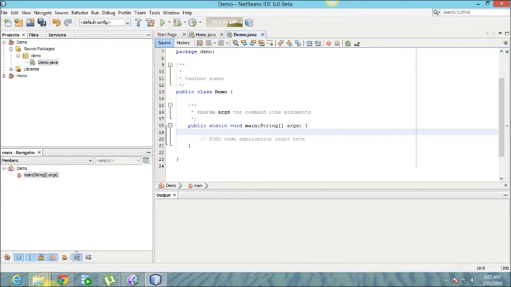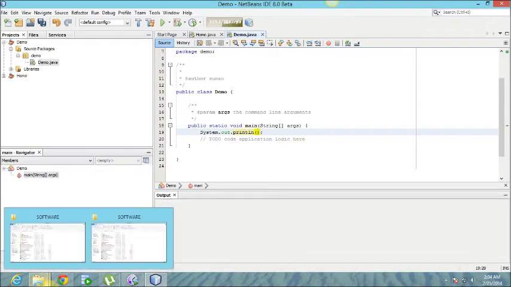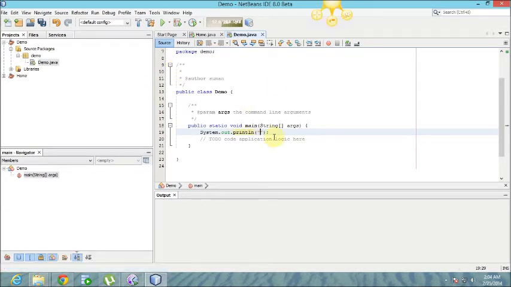And write your hello world program: System.out.println. Open the quotes, NetBeans closes the quotes for you. Type what you want to print. Hello universe.